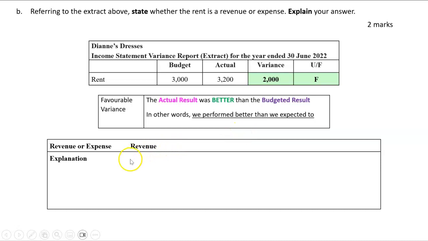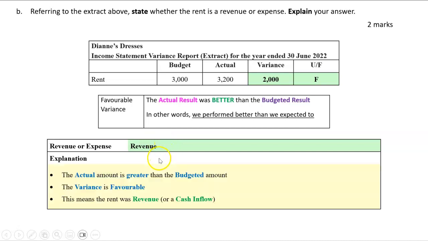So we've got 2 marks here. Obviously 1 mark for saying this is a revenue. That's what we need to write. And just explain why. It's because the actual amount is greater than the budgeted amount, and that variance is favorable. So this must mean the rent was revenue or a cash inflow. You probably don't need this third line here. It's just probably these 2 points there.